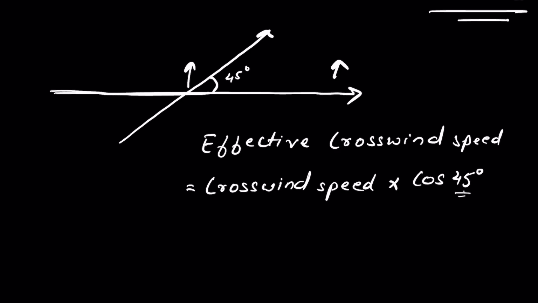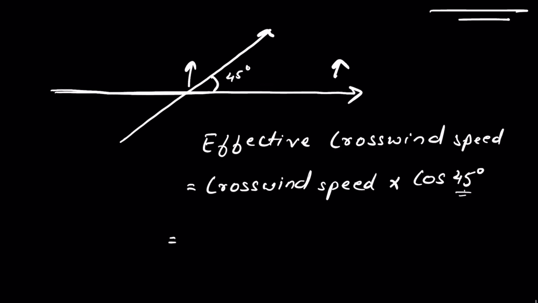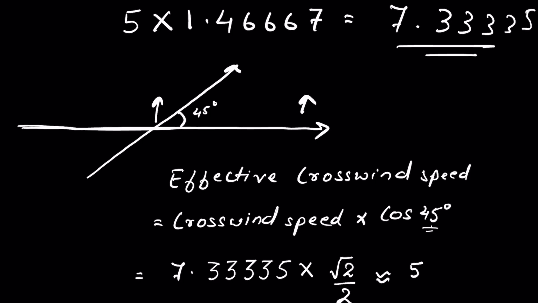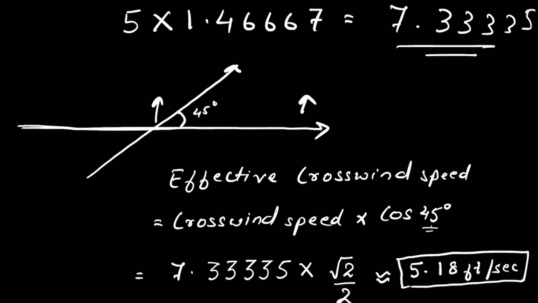So crosswind speed, let's take 7.33335 times the value of cos 45 degrees, which is root 2 upon 2. So this will approximately give us 5.18 feet per second. So this is the effective crosswind speed.